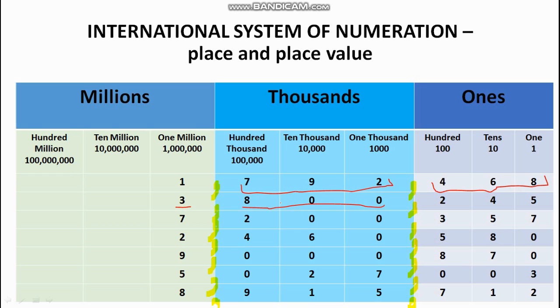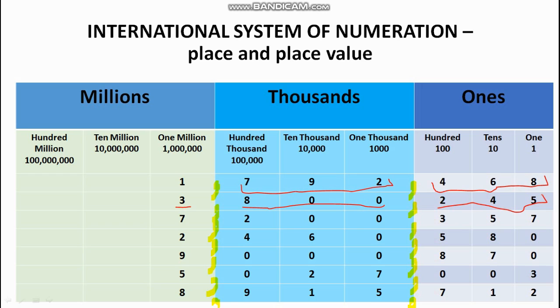So that means this 800 belongs to the thousand period. So 800,000 and then 245. So what will be the final reading? 3,800,245. Okay. Hope you have understood this.